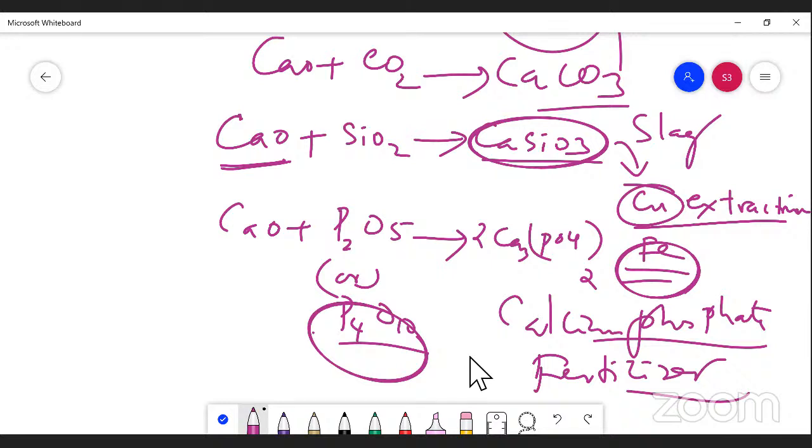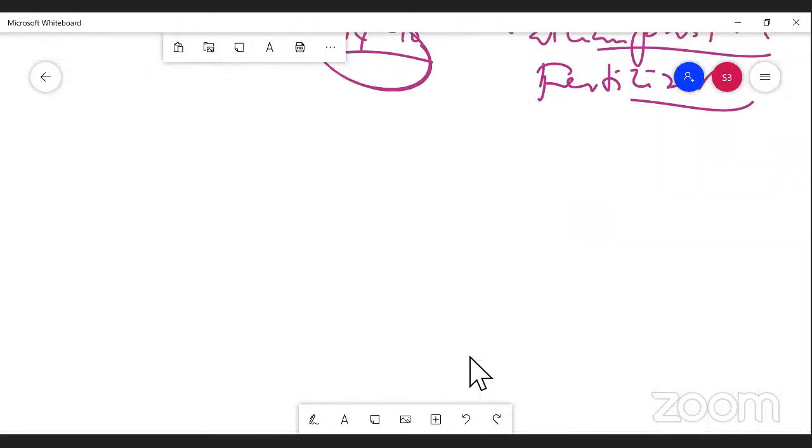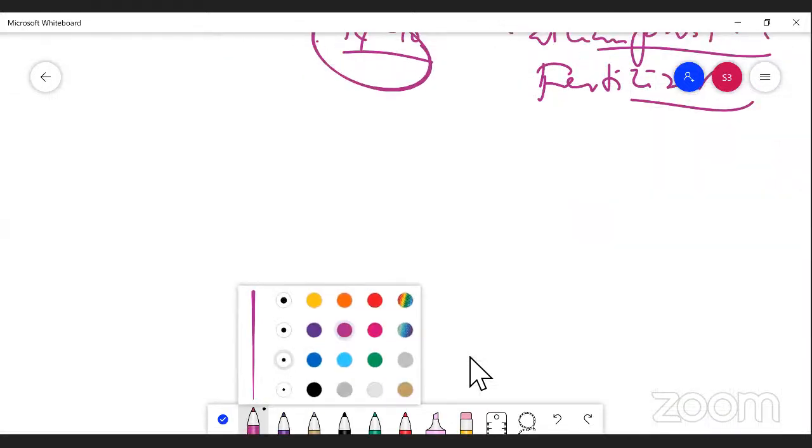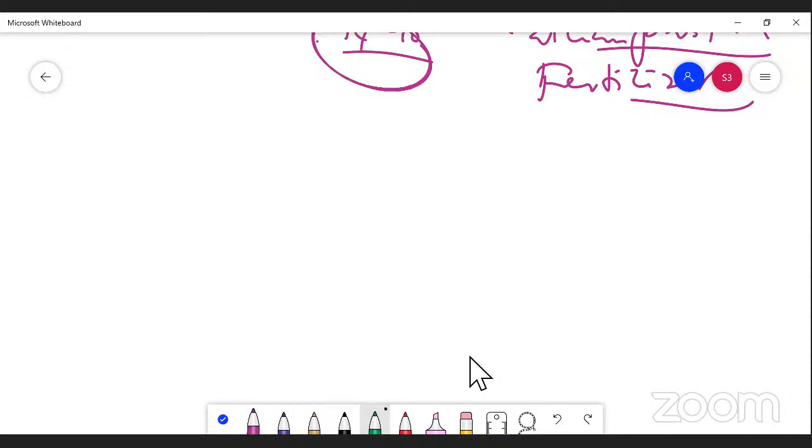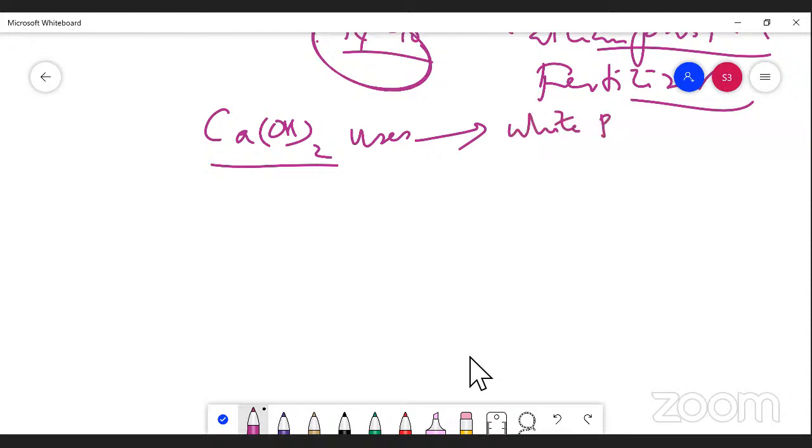Next we are going to study about slaked lime. How is this slaked lime formed? You know that point. What is slaked lime? It's nothing but calcium hydroxide. Slaked lime, calcium hydroxide, is a white powder. It is a whitewashing powder.